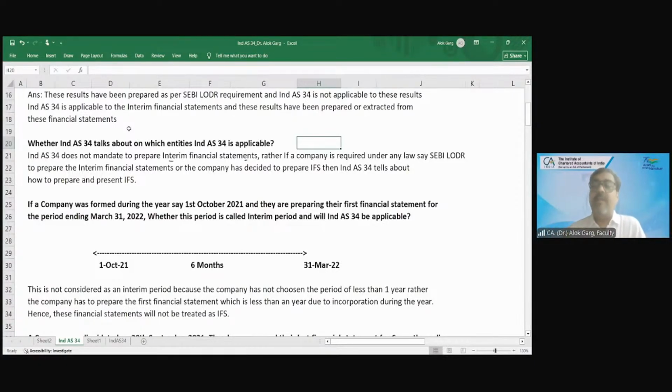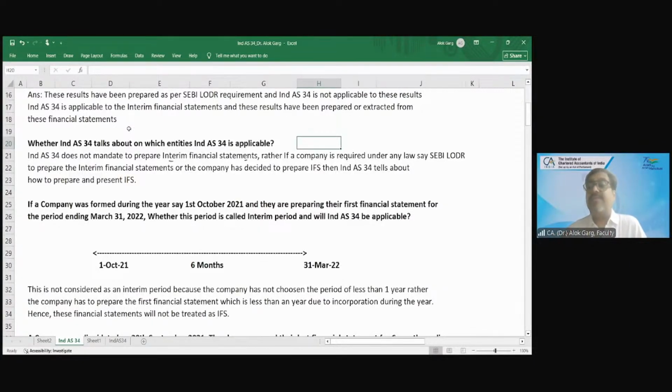For example, in addition to listed companies, there are a lot of startups, right? In today's ecosystem, there are a lot of startups which are unlisted. There are a lot of investors in those startups, foreign investors or Indian investors, and they want to know the performance of the company on a quarterly basis.